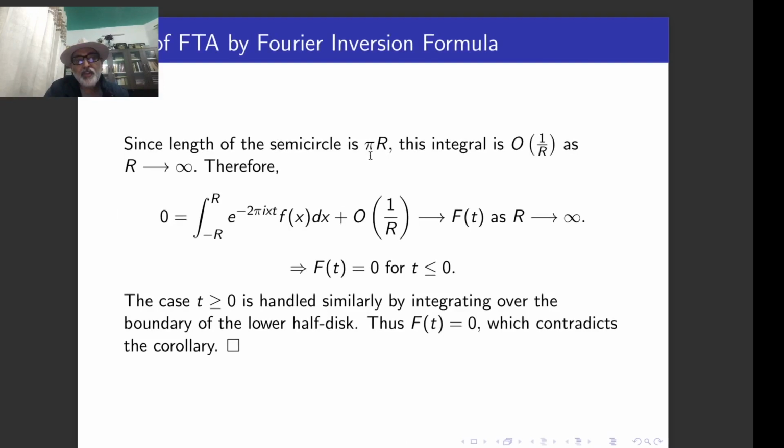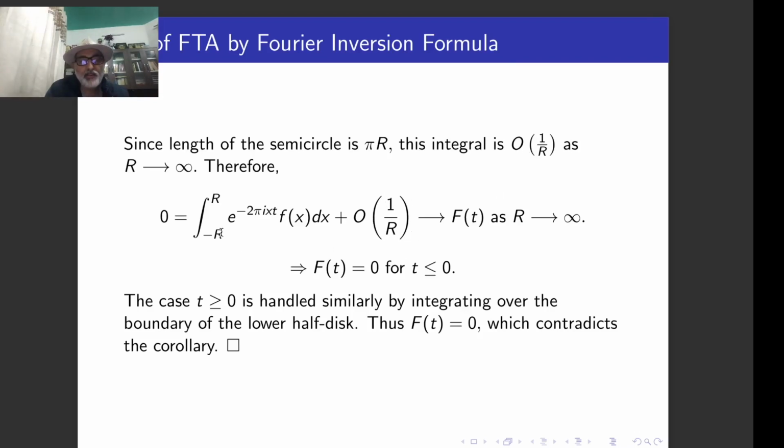Since the length of the semicircle is pi r, because I am using the upper half circle, in fact the half disk, this integral is big O of 1 upon r. Big O of 1 upon r means that it is a bounded quantity as r tends to infinity. So therefore 0 is equal to this expression from minus r to r plus the rest, which is going to be of this order on the semicircle.